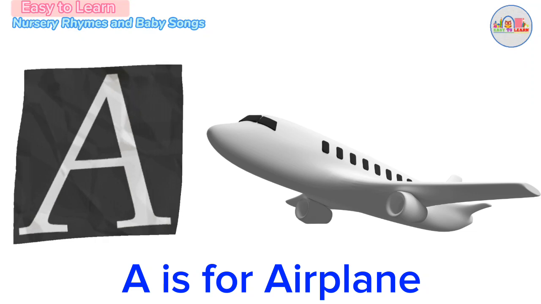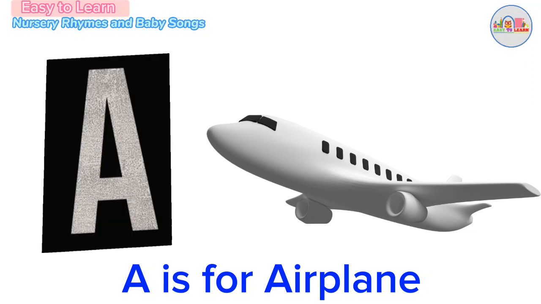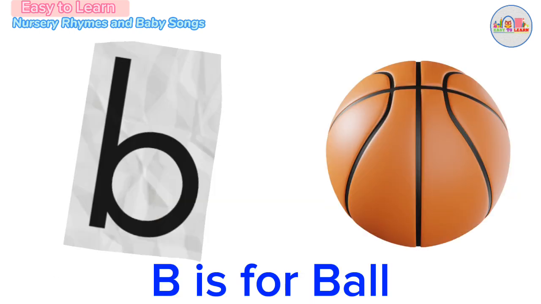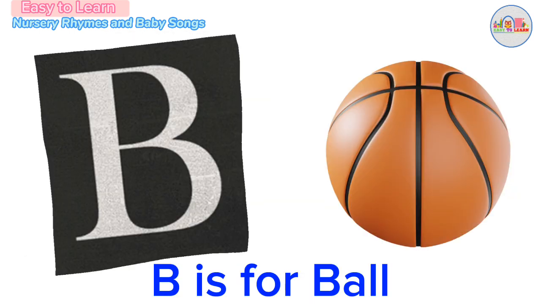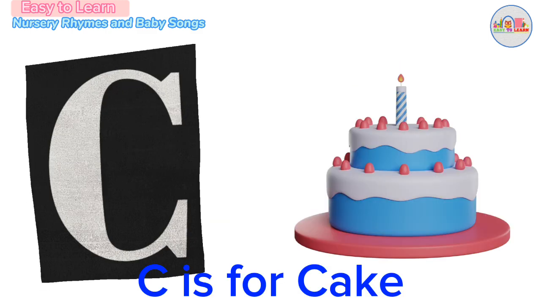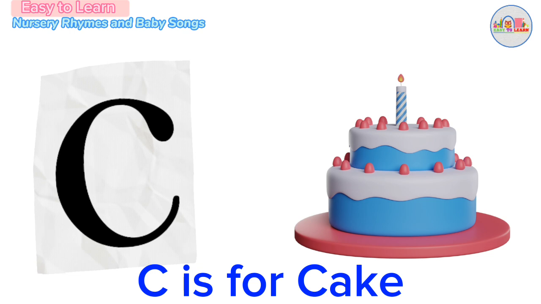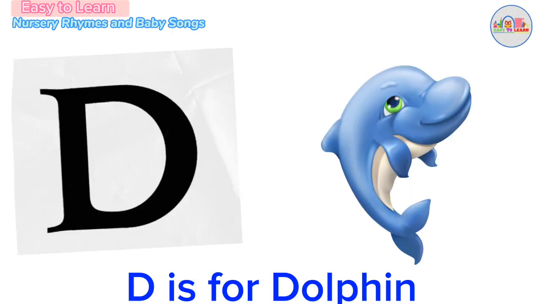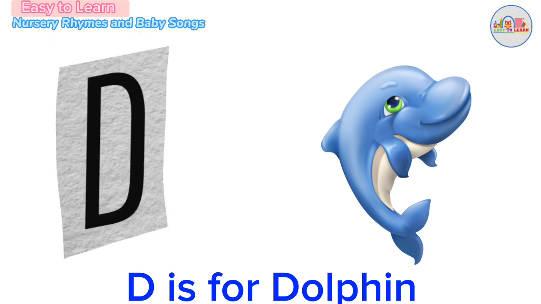A is for airplane. B is for ball. C is for cape. D is for dolphin.